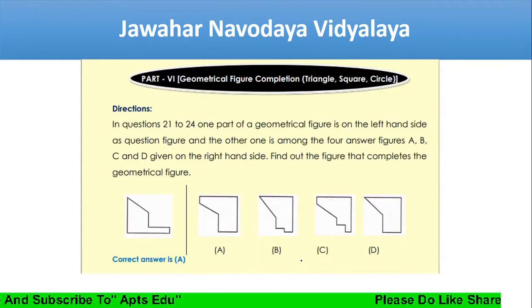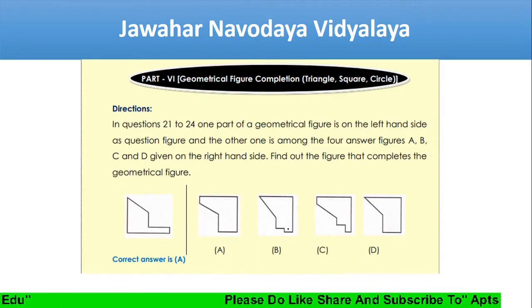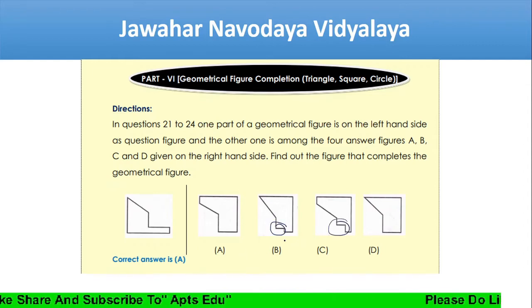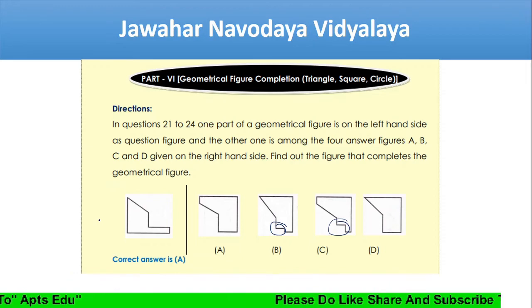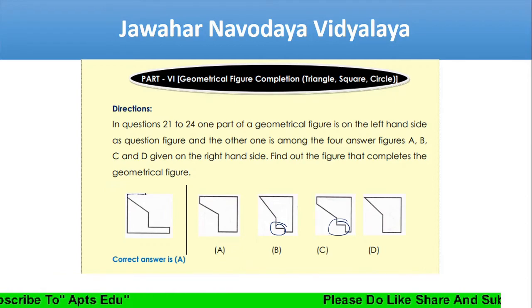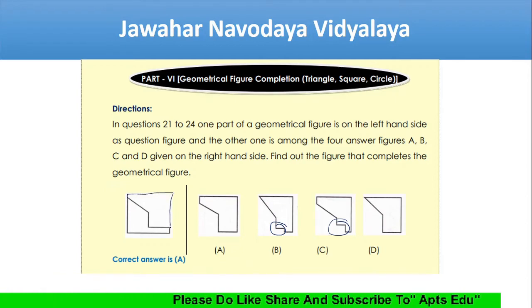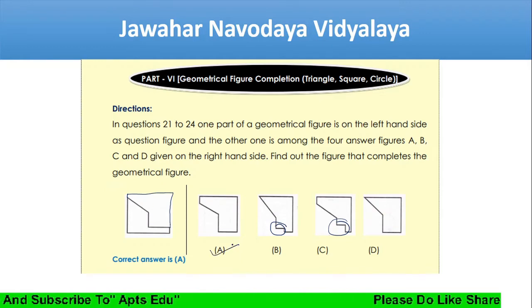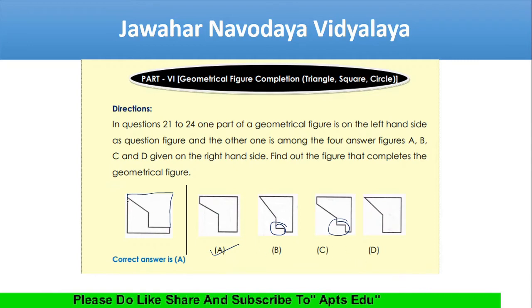Next, here some gap is there, which is not suitable. This gap is not suitable. So what we need to have is, from here, from here and here and here. Which one is suiting more? This one is suiting more. So we had doubt between A and D. Now if you see the diagram, this fits better.